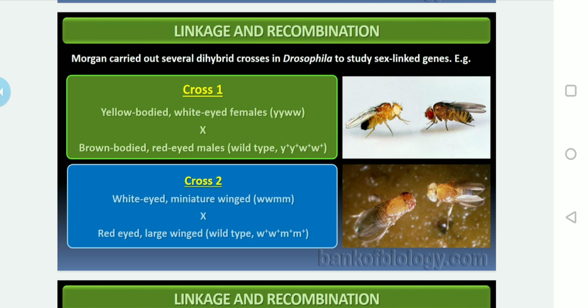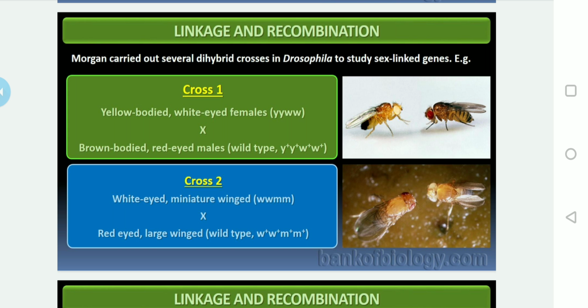So we can say he crossed the yellow bodied, white eyed female with the brown bodied, red eyed wild type male, y plus w plus.